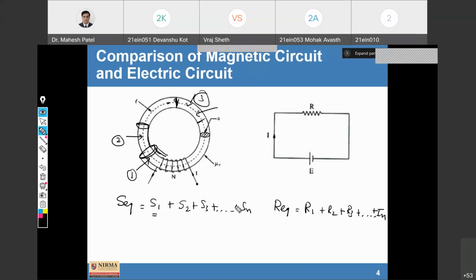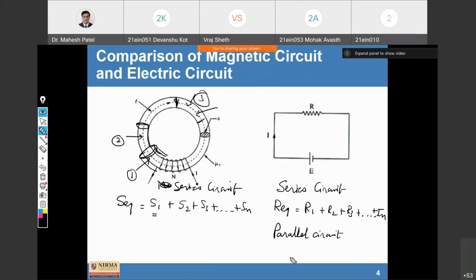And this is for the series circuit. For a parallel circuit, in an electrical circuit, 1 upon R equivalent is equal to 1 upon R1 plus 1 upon R2 plus 1 upon R3.